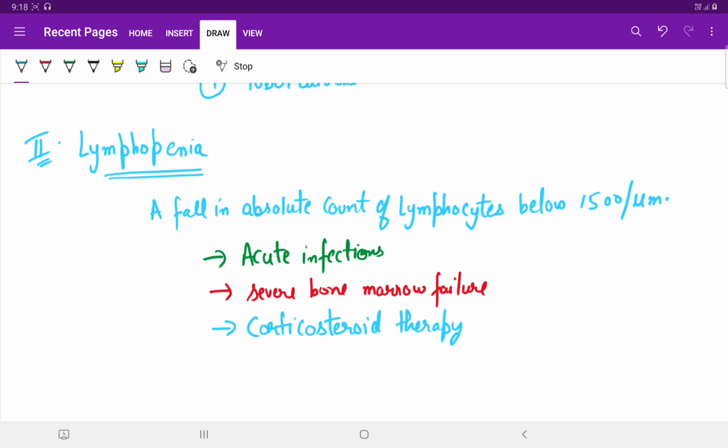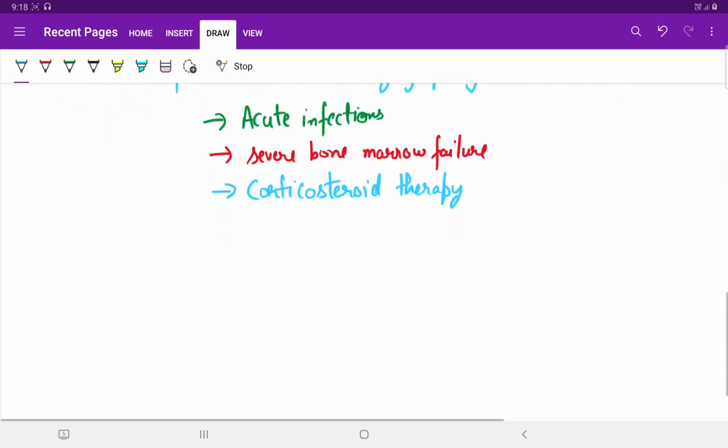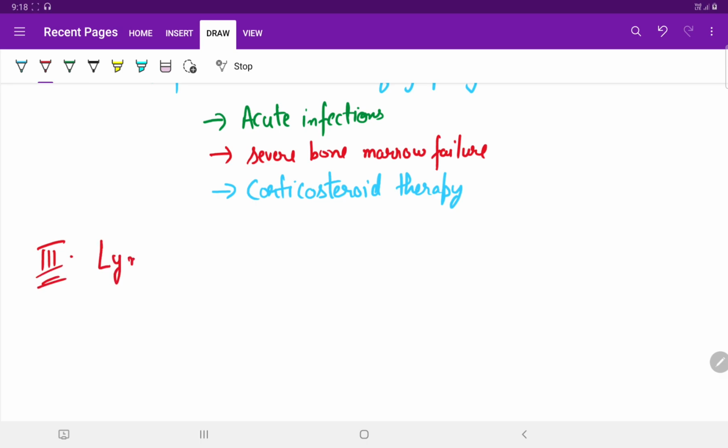The third type of disorder is lymphomas. We had already discussed that lymphomas may lead to lymphocytosis. So what are these lymphomas?